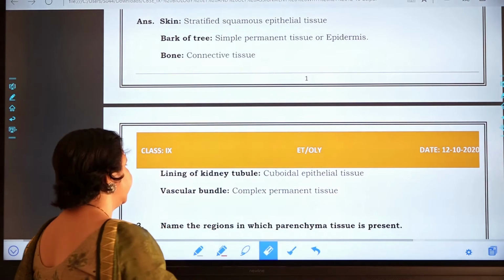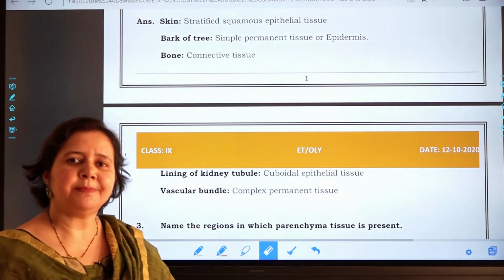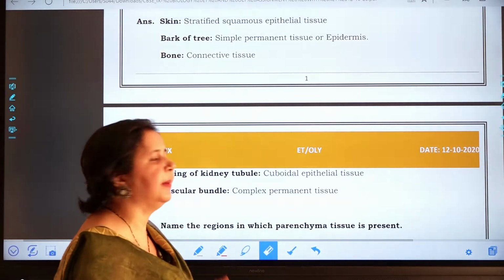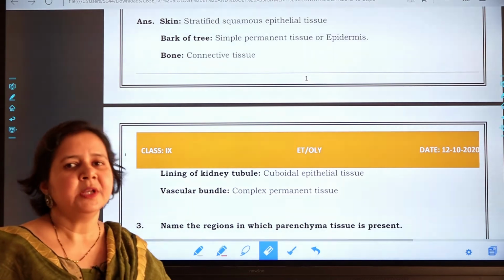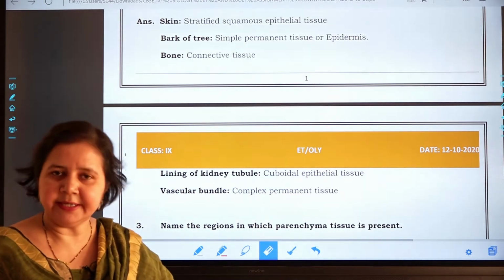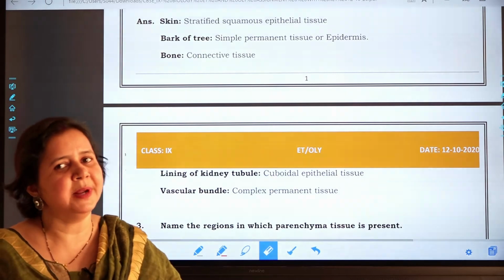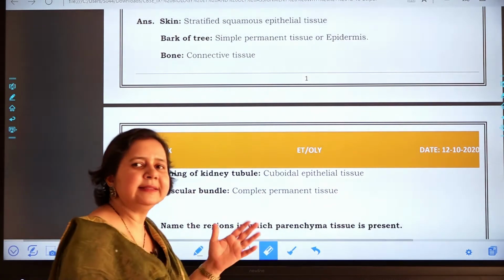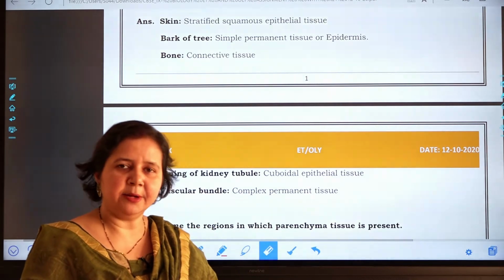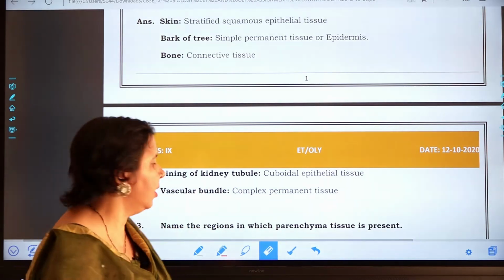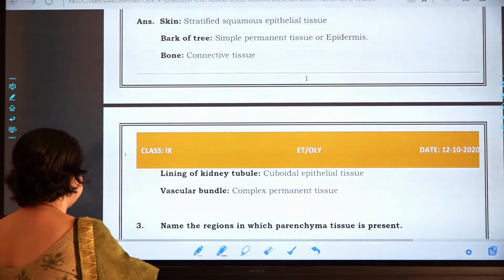Now the next question, which type of tissue is present in vascular bundles? So vascular bundle means xylem and phloem. So they are complex permanent tissues in the plant. The meaning of complex permanent tissues is that they consist of more than one type of cells. Xylem and phloem are made up of more than one type of cell.